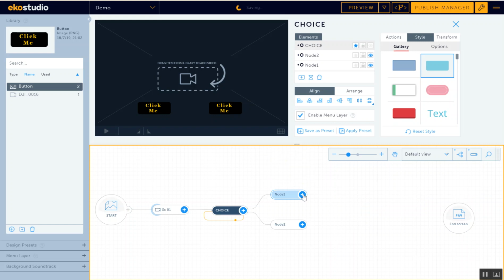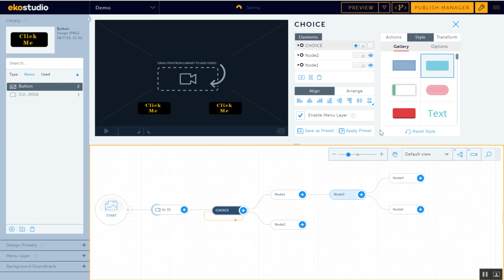After this, if I have a choice, that will be my choice video, the one that is looping, and then I will have my choice buttons and the buttons that go to the videos. So you need that choice video, that same DVD style. The background keeps looping until you make a choice. I've shown you menu layers. You can add a background track. You can have design presets.